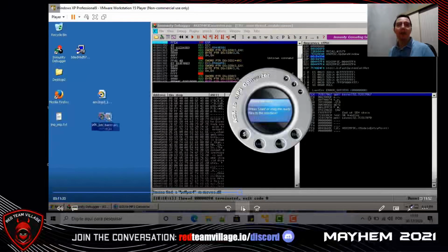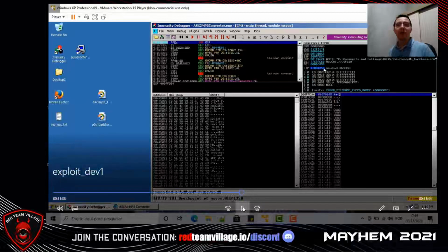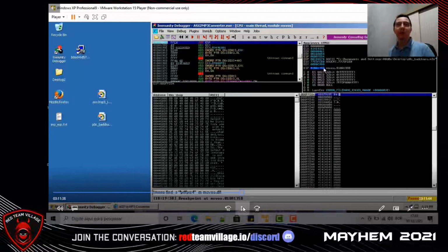Let's load our compiled exploit code in the vulnerable software. And the process stopped in jump ESP. Process execution stopped in jump ESP.